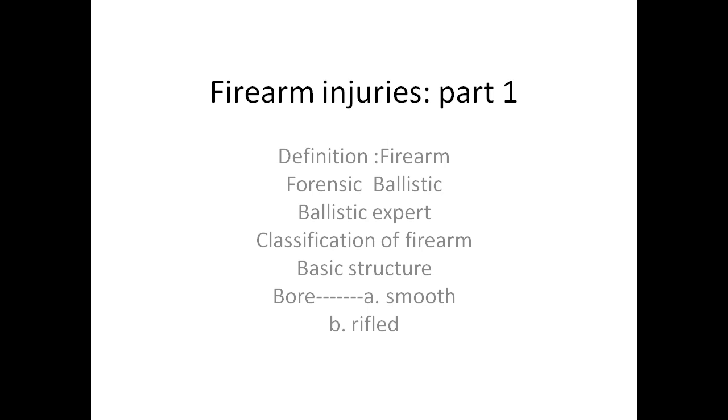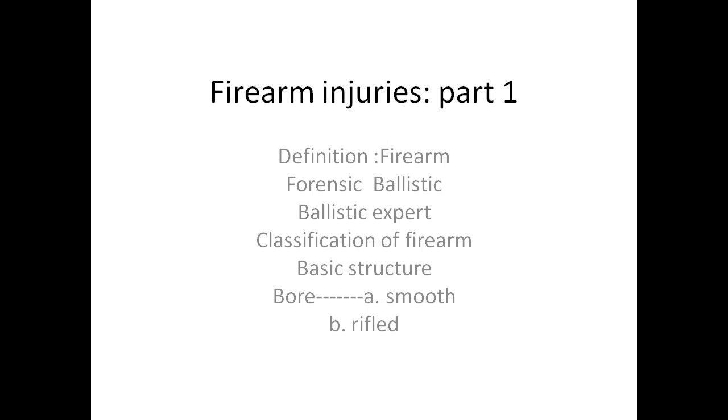What is classification of firearm? Classification of firearm is very important. The firearm is basically classified into two categories. One is rifled firearm and another is smoothbore firearm. So every student must know which is the rifled firearm and what is called a shotgun or smoothbore firearm.